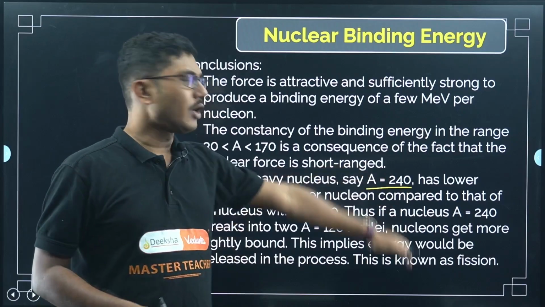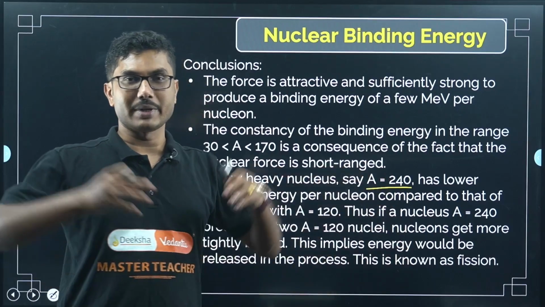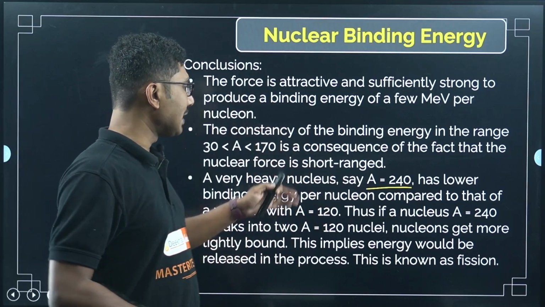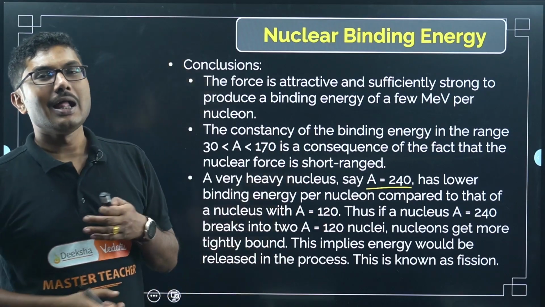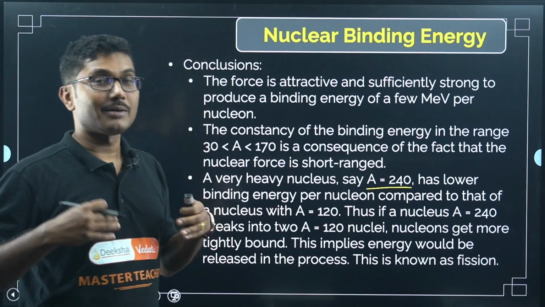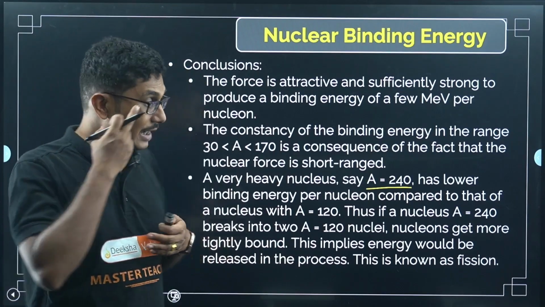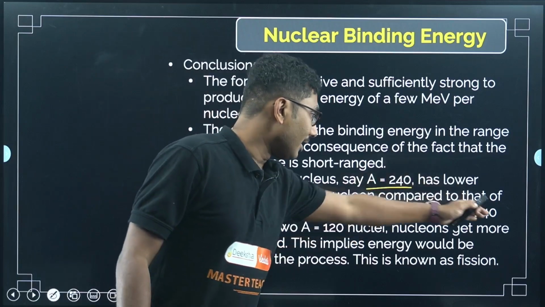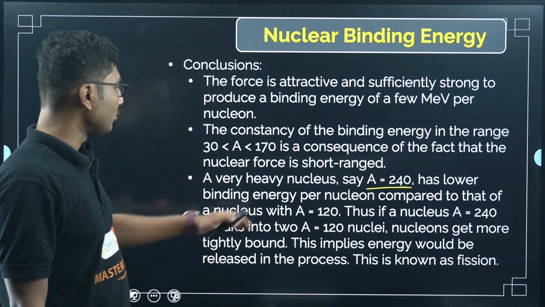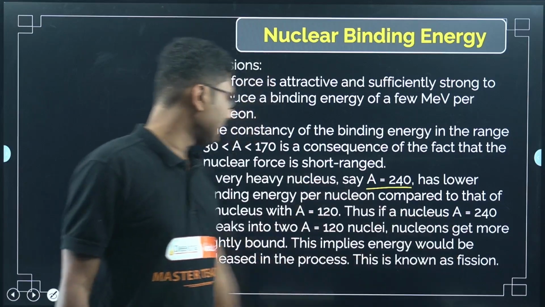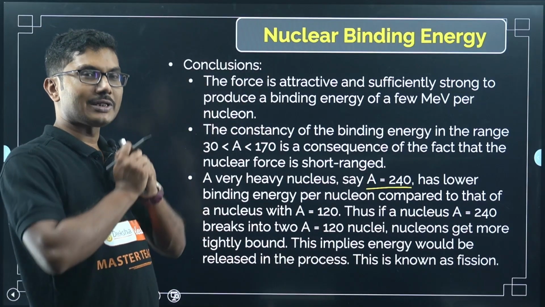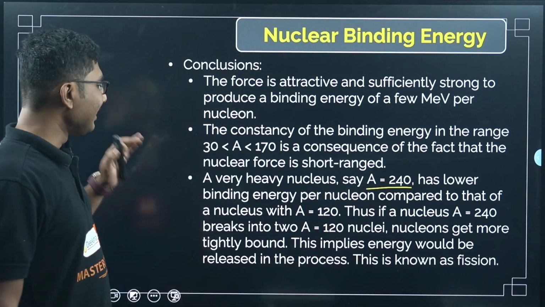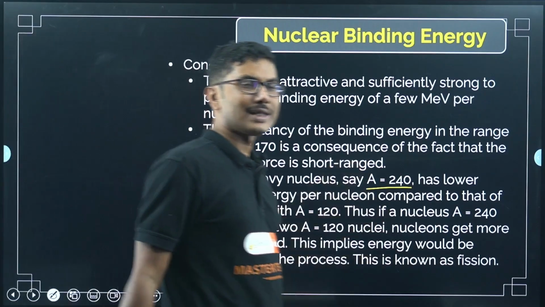So for example, if mass number 240 breaks into two smaller nuclei, each having mass number 120, they will have the higher binding energy per nucleon. That means they will be more tightly bound, right? Thus A equal to 240 breaks into two 120 nuclei, nucleons get more tightly bound. So nucleons are more stable now. This implies that energy would be released in the process. This is known as fission.